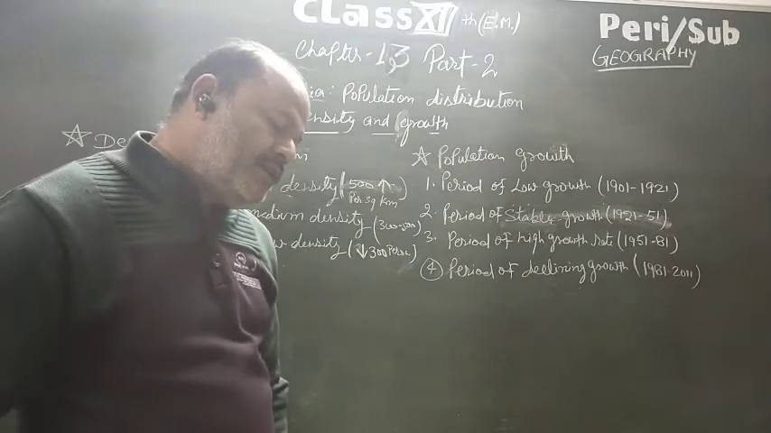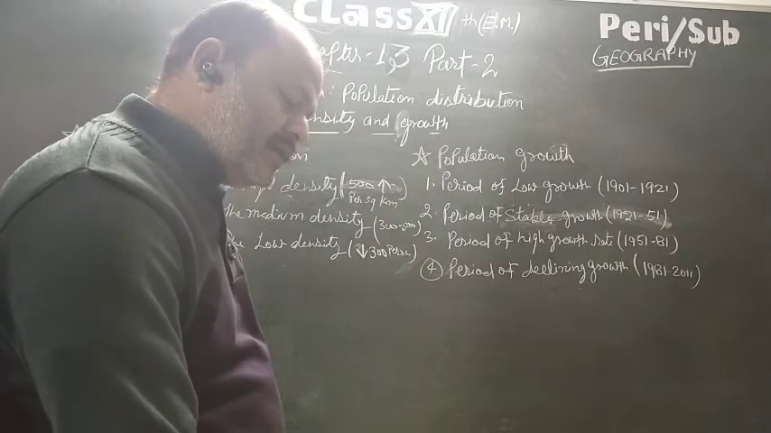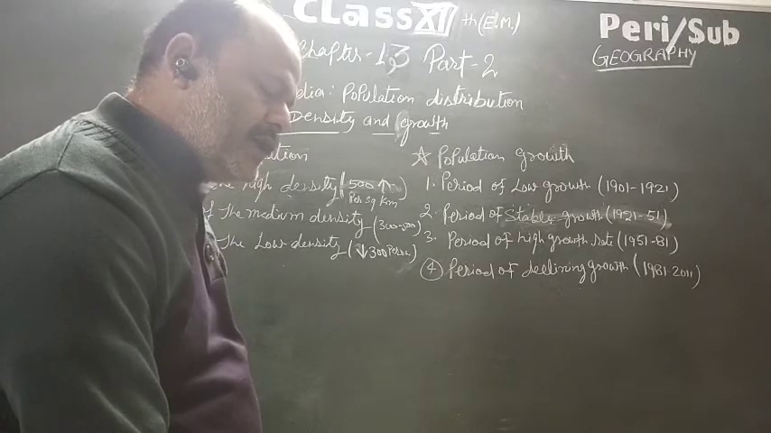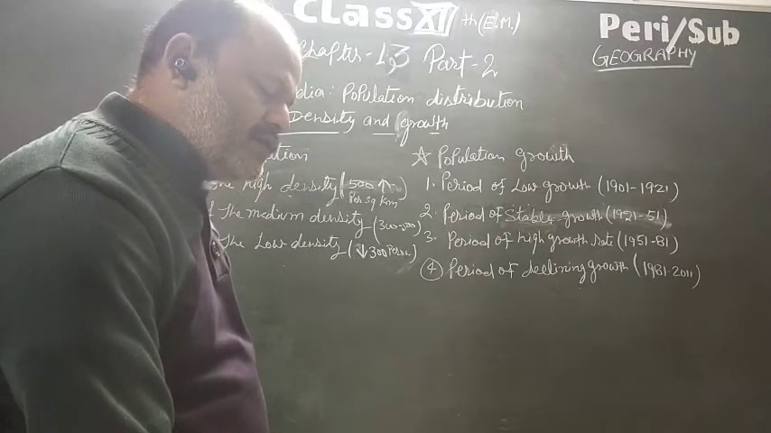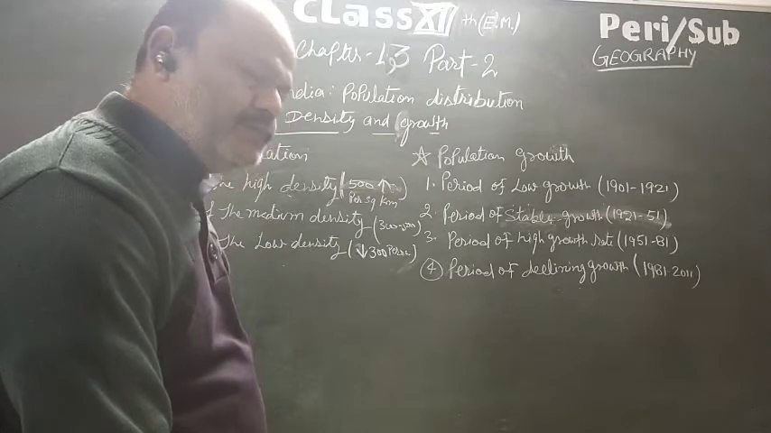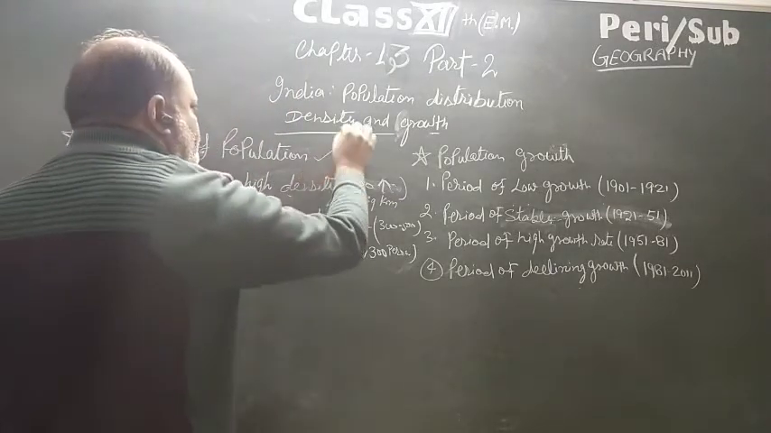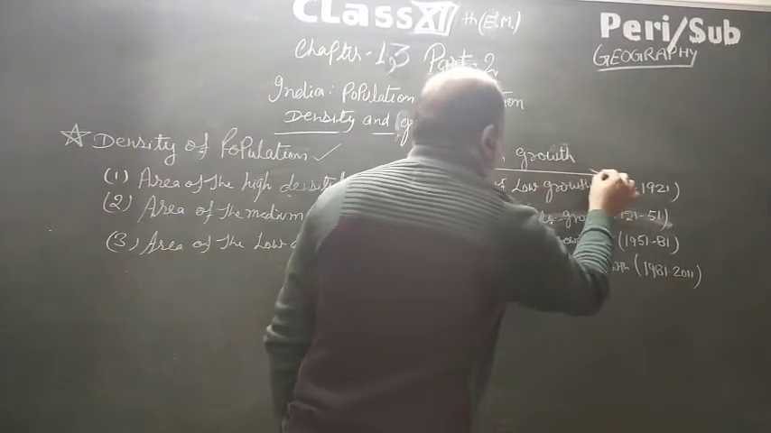The plateau and tribal area of Madhya Pradesh, Chhattisgarh and Orissa, eastern part of Karnataka and the middle part of Andhra Pradesh, where agriculture is underdeveloped due to poor physical conditions, have a low density of population. That is the population density. Now we discuss population growth.